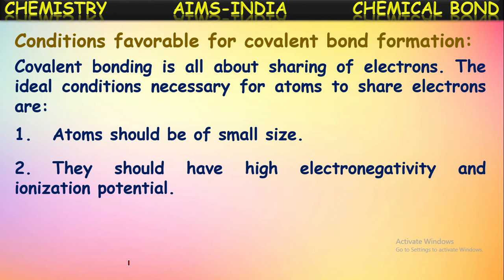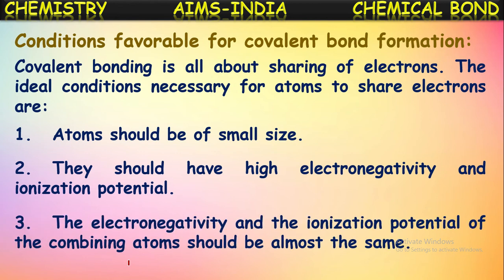If both the atoms participating in the covalent bond formation have high electronegativity and ionization potential, then they form covalent bonds easily, and a strong covalent bond will be found between them. The electronegativity and ionization potential of the combining atoms should also be almost the same. If they have almost the same electronegativity, both atoms will contribute the electrons equally, and then they form a covalent bond very easily.